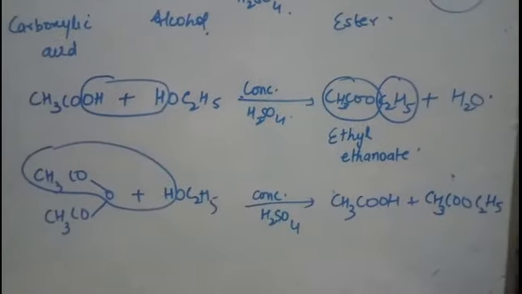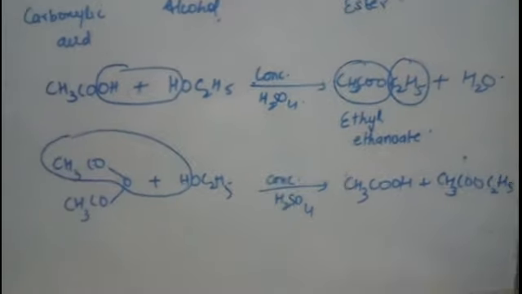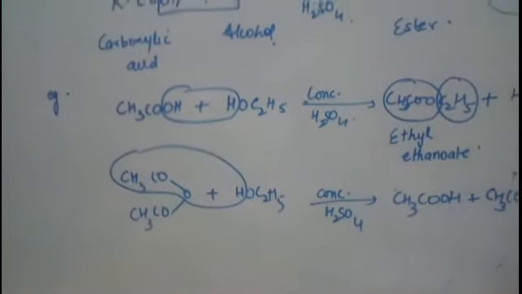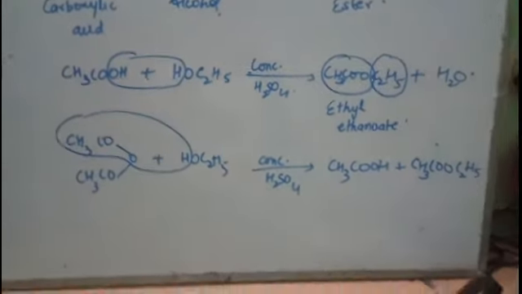So you got acetic acid and ethyl ethanoate. So in this way, the acid anhydrides also react with alcohol to form carboxylic acid and ester.